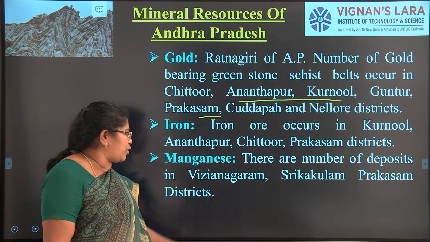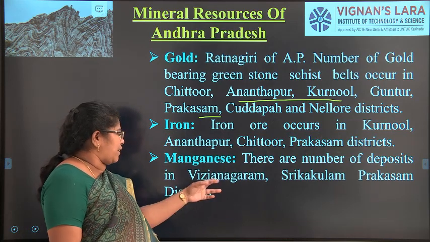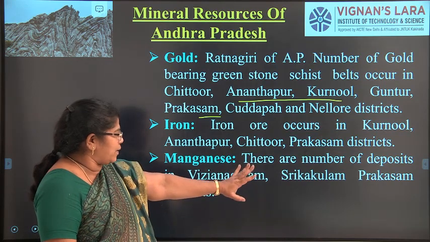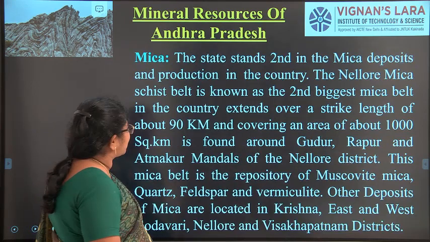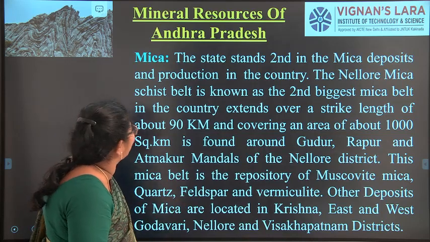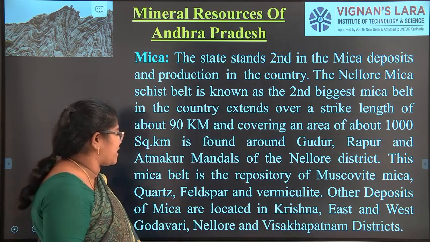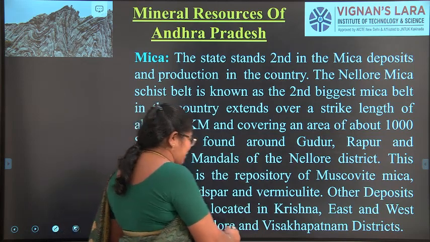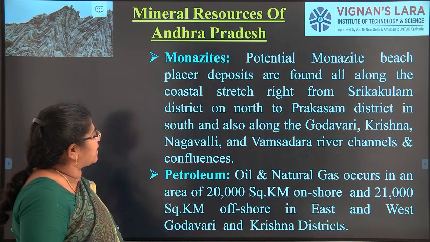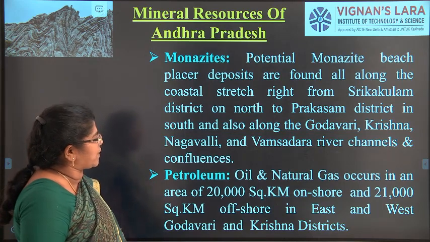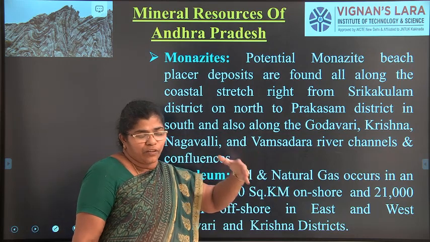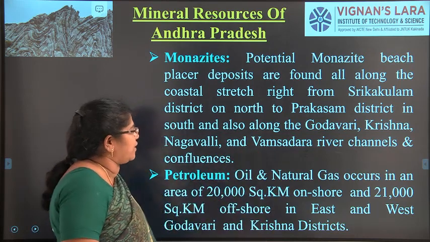And manganese is found in Vizianagaram, Srikakulam, Prakasam districts. Sorry, I am not so familiar with the pronunciation of the districts, but mica is found in Krishna, East and West Godavari, Nellore and Visakhapatnam districts. And monazites are found in Prakasam district, Godavari, Krishna. It is almost riverside, found almost on the sides of the river channels.